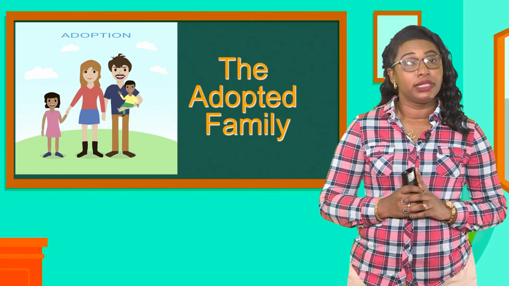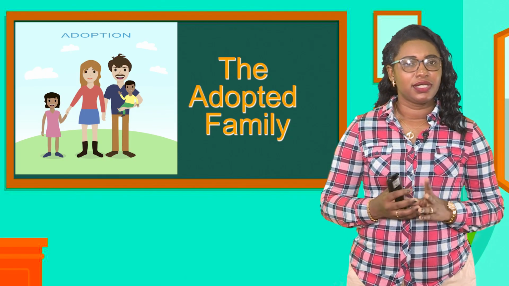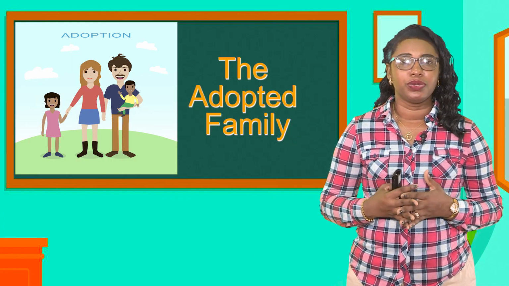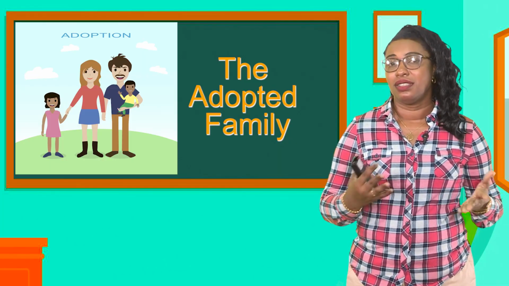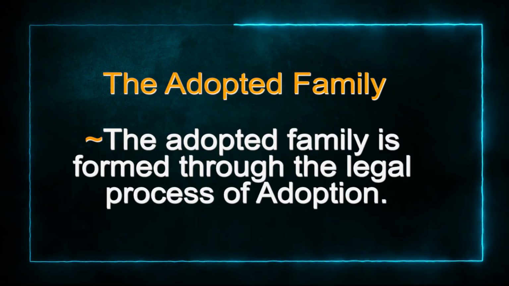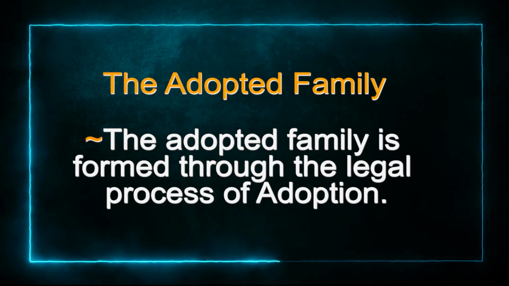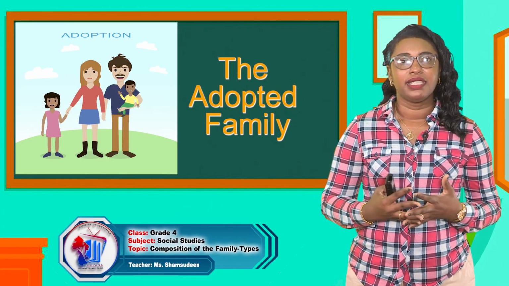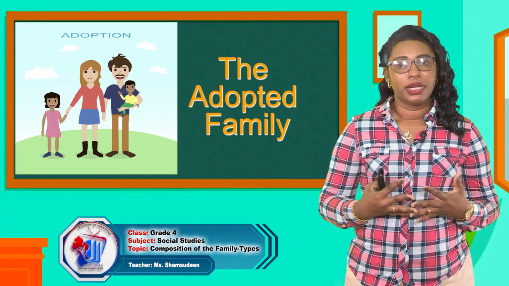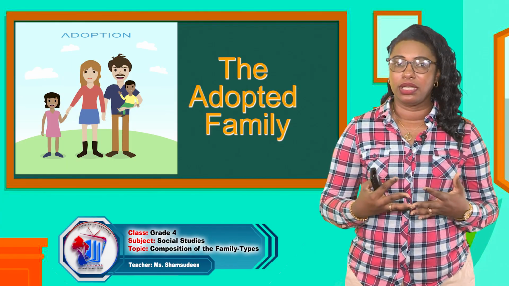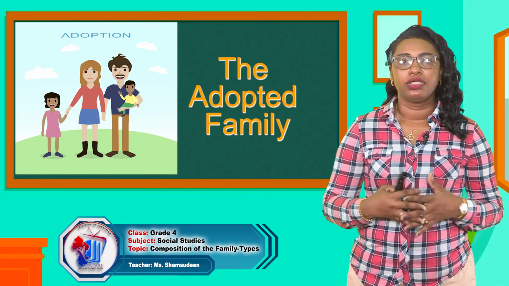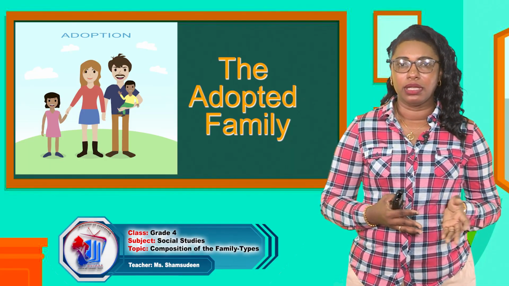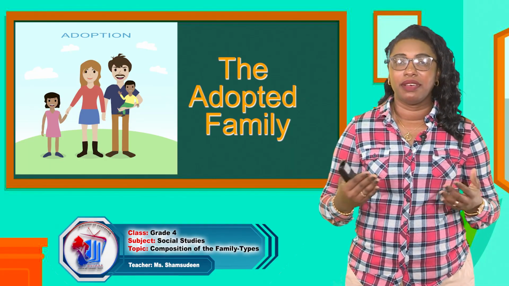And then we have the adopted family. And this is one being discussed and encouraged a little more now, which would help to reduce some of the other types of families like the sibling families. The adopted family is formed through a legal process of adoption. In this way, adoption provides security, permanency, and love of a new family when it is not possible for children to remain with their birth parents, or like we discussed in the sibling family, where a parent or both parents may have died.